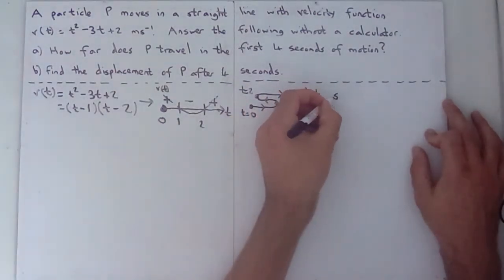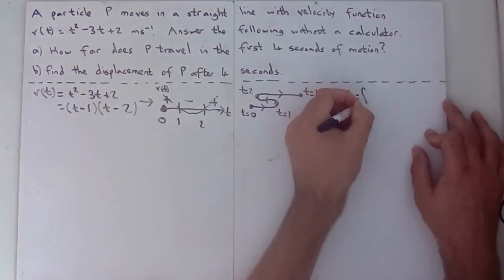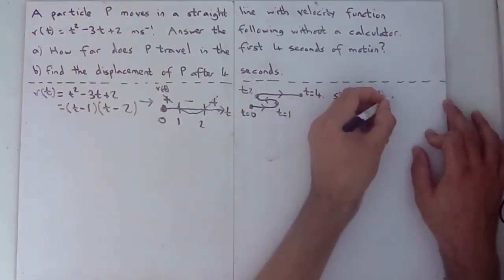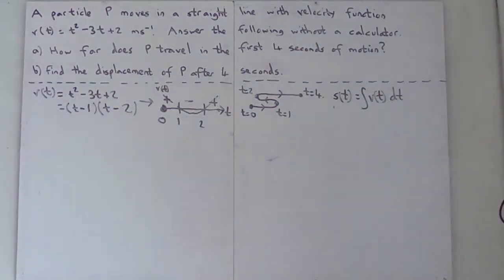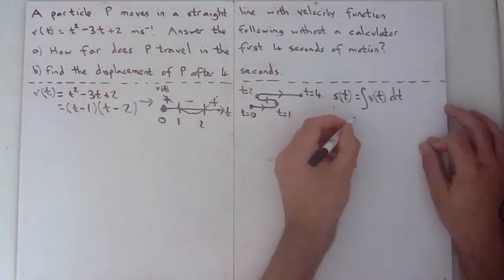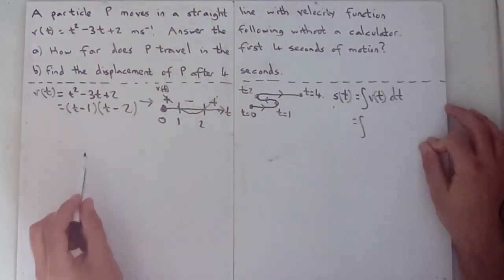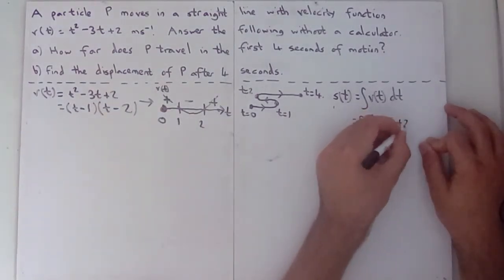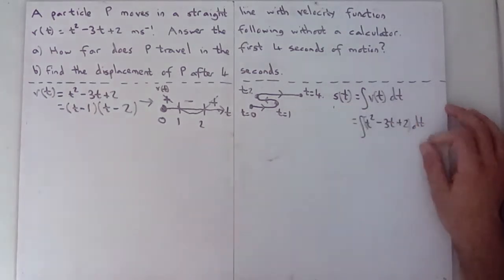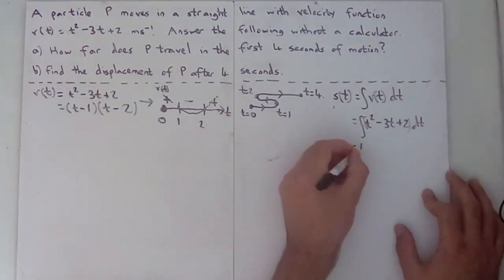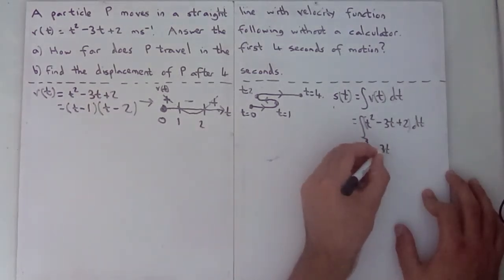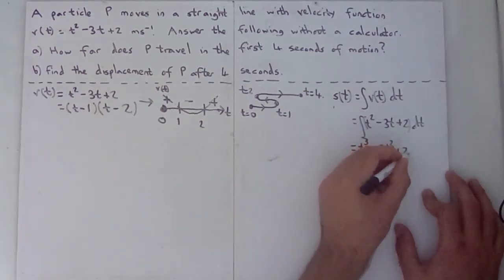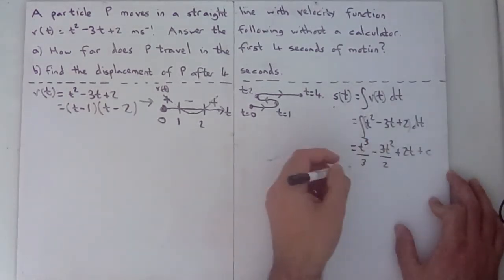You know that s(t) equals the integral of v(t) with respect to time. So the displacement function is the integral of the velocity function. So that must be the integral of t squared minus 3t plus 2 dt, which is t cubed over 3 minus 3t squared over 2 plus 2t, and we do need to consider the constant of integration.